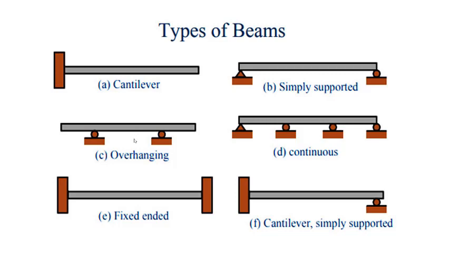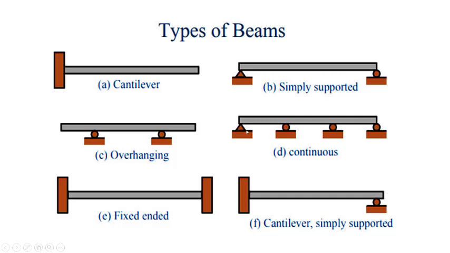Now moving on to your fourth type of beam, which is continuous beam. You can see that a continuous beam is nothing but a beam where the number of supports is more than two. In this case, we have four supports. So if you have four supports, which is more than two, such a type of beam is called a continuous beam. So in this case, how many reactions will we get? This is hinge support, so hinge support will produce two reactions. One is vertical, another one is horizontal, and this support will produce one reaction. This support will produce one reaction. This support will produce one reaction.